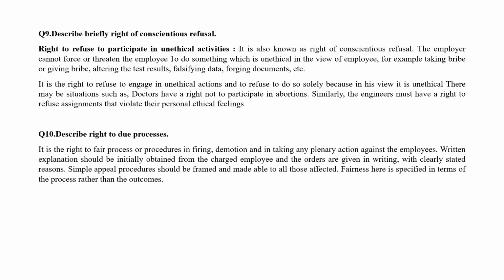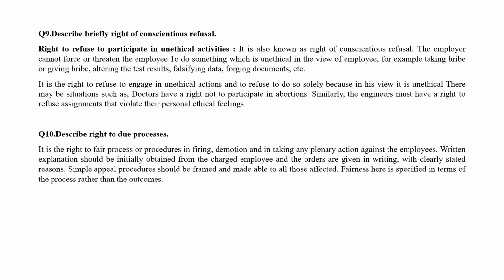Next question. Describe briefly right of conscientious refusal. The right to refuse to participate in unethical activities is known as conscientious refusal.